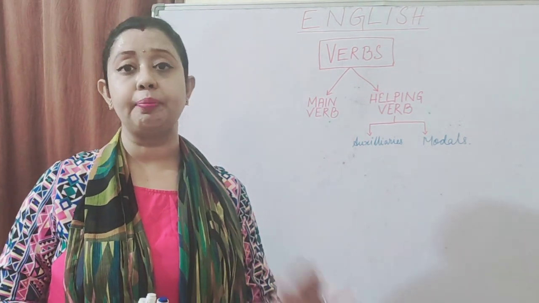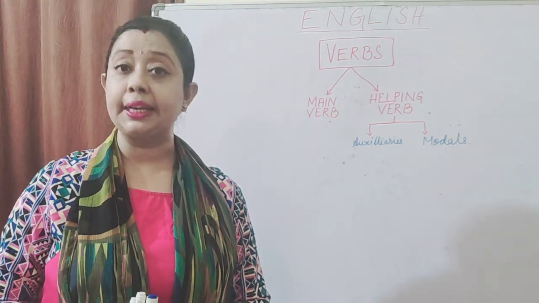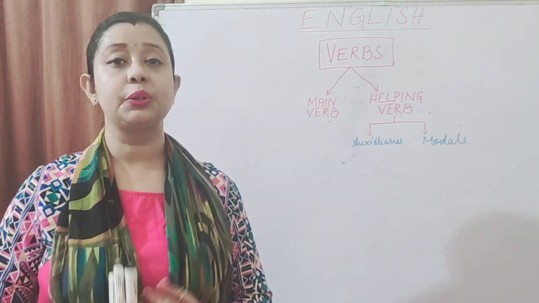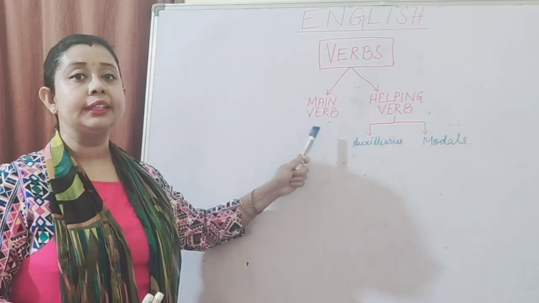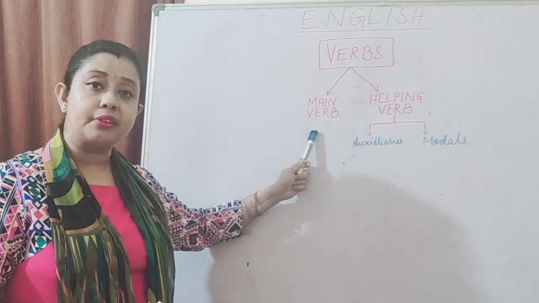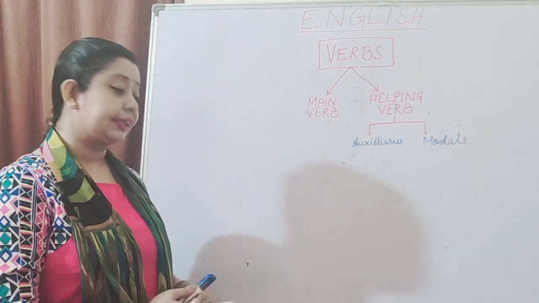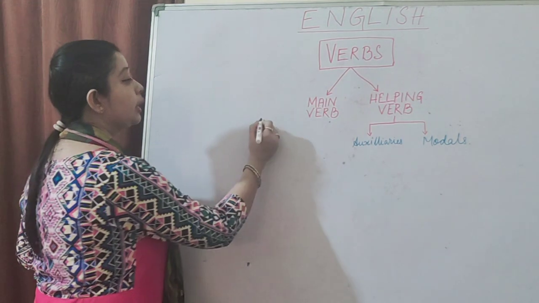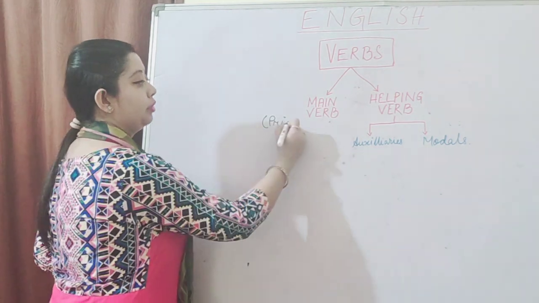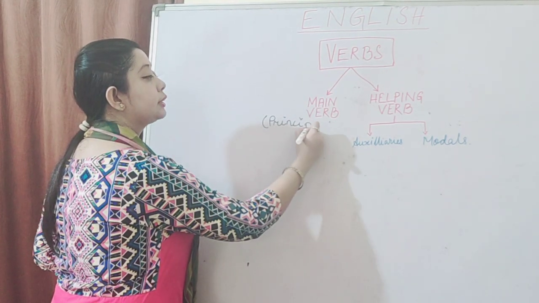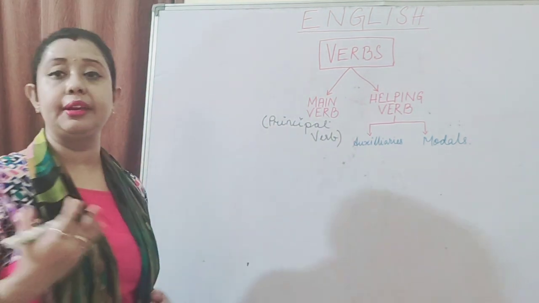I have taken a couple of classes previously explaining to you about verb, and I am quite sure by now you all know what a verb is. So now let's start with the kinds of verb. As you can see, I have written there are two kinds of verb. One is the main verb and the other one is the helping verb. Now, main verb has another name which is also called principal verb. So first of all, we will today talk about the main verb. So main verb is also called principal verb. So this is another name of main verb.